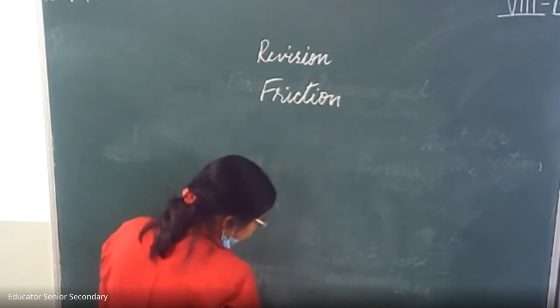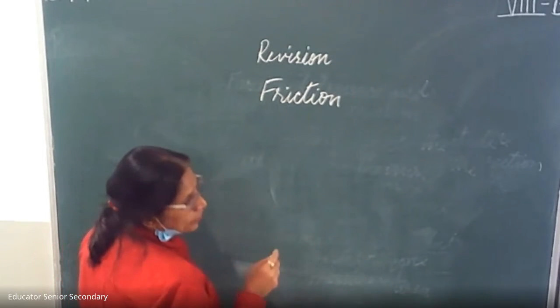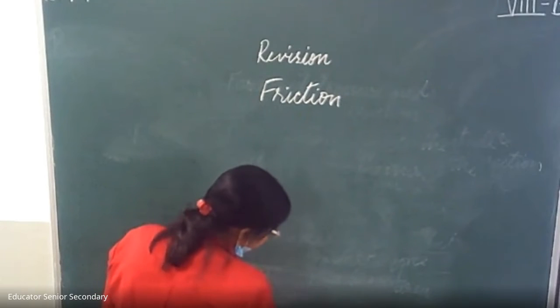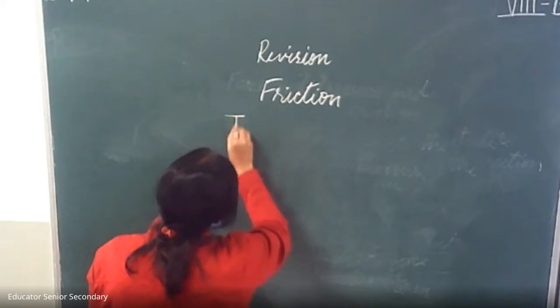The force of friction. In the previous chapter, we had discussed friction. The force of friction always opposes the motion. Already I told you.